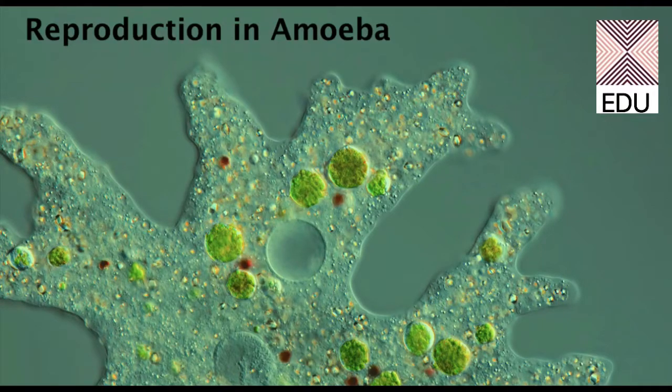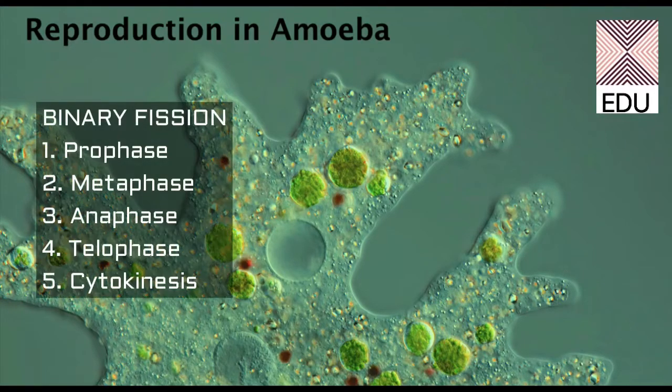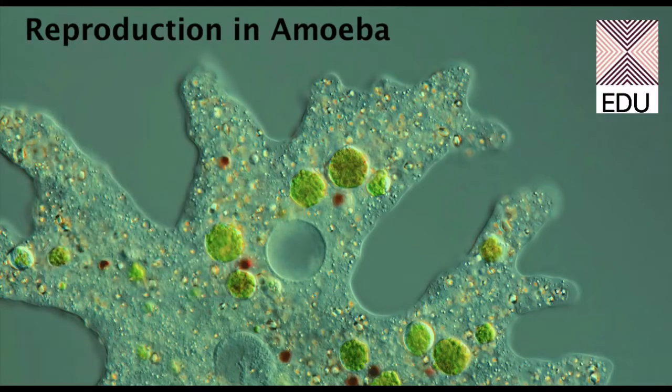Binary fission involves all the phases of mitosis, including first the prophase, then the metaphase, anaphase, telophase, and then cytokinesis. Cytokinesis is the division of the cytoplasm.